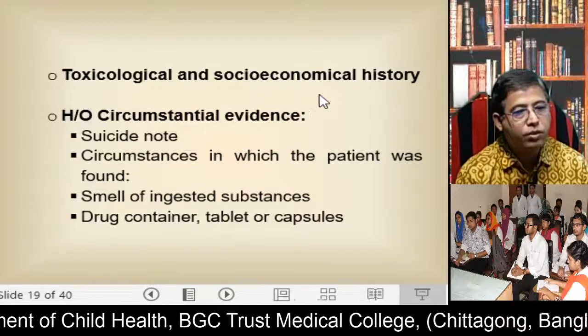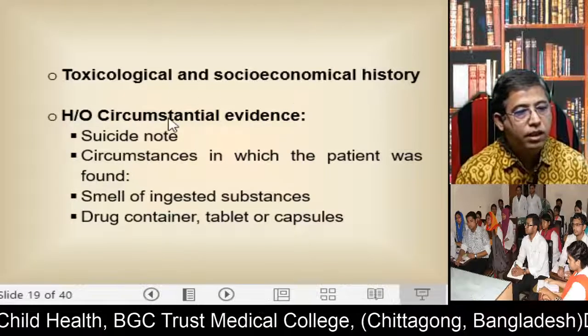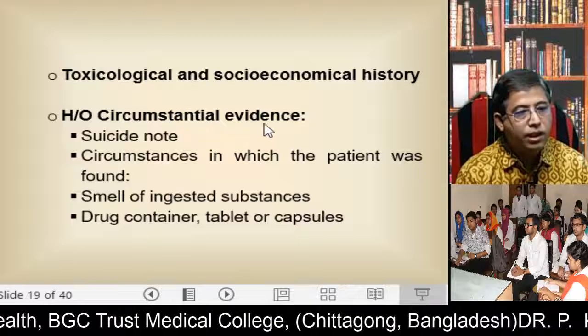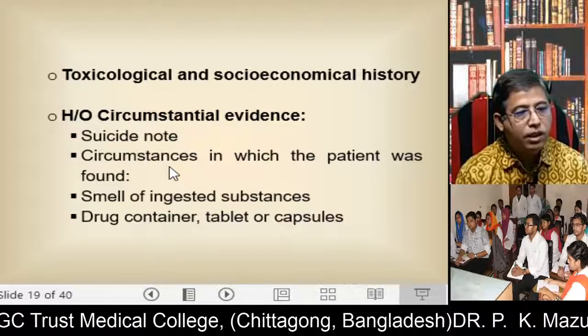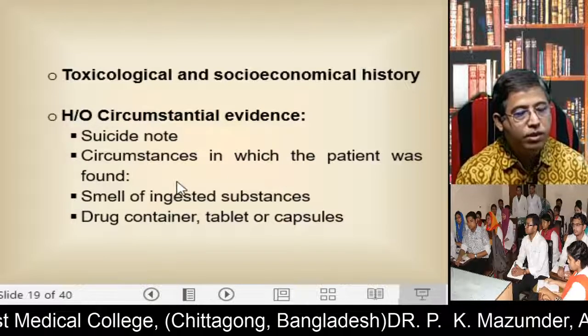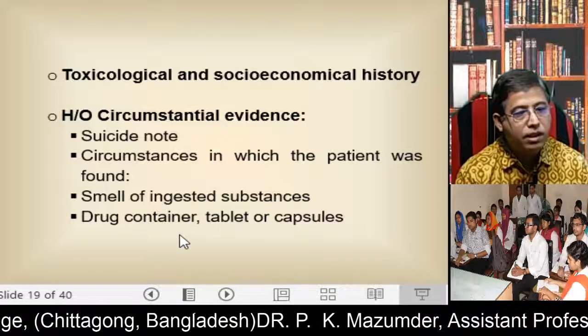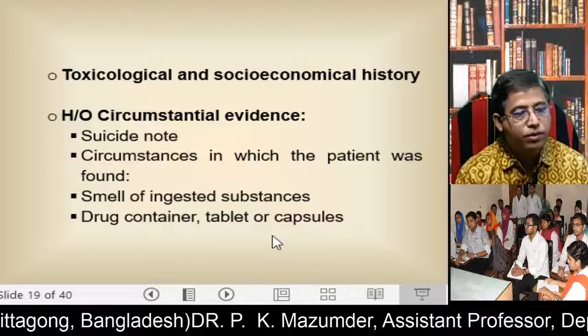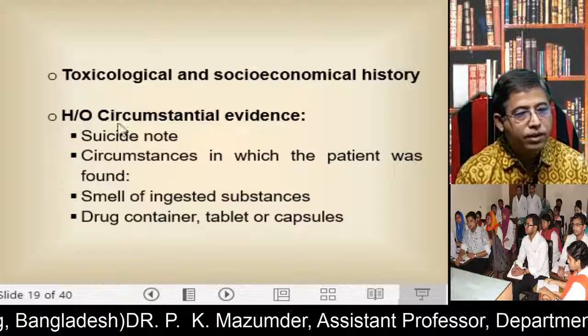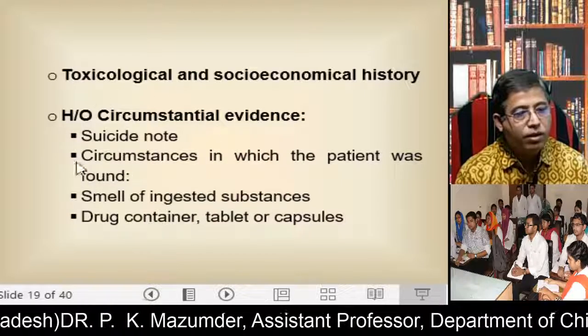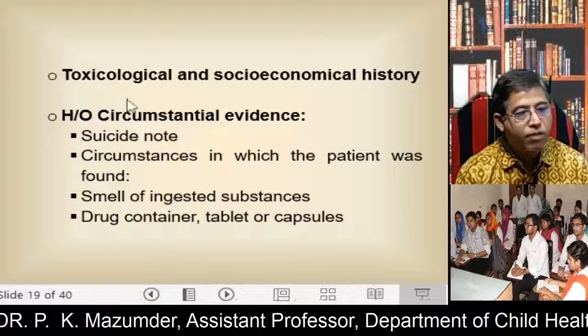Toxicological and socio-economic history. History of circumstantial evidence such as suicide note, circumstances in which the patient was found, smell of ingested substances, drug container, tablets or capsules. So this circumstantial evidence is important to find out the type of poison.